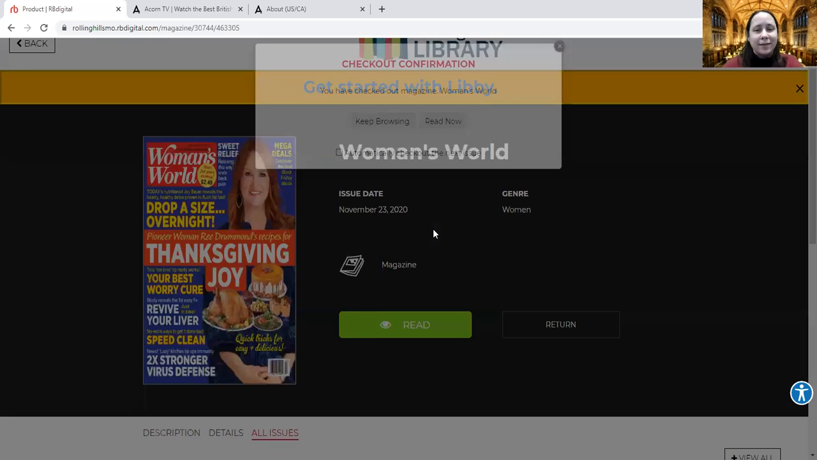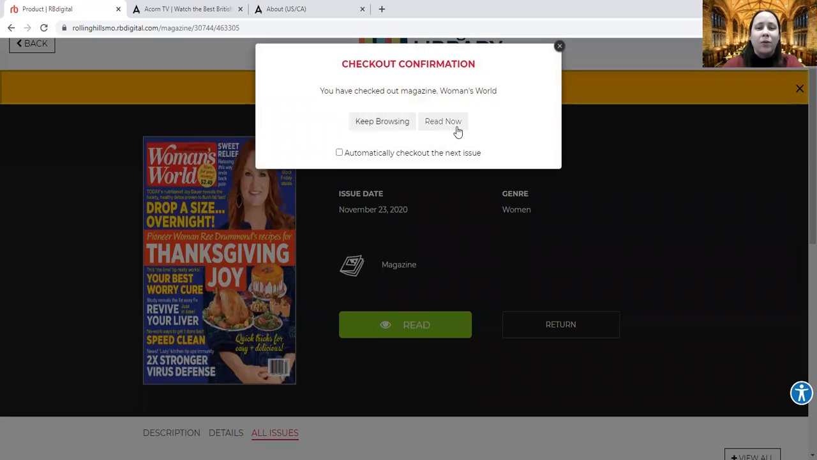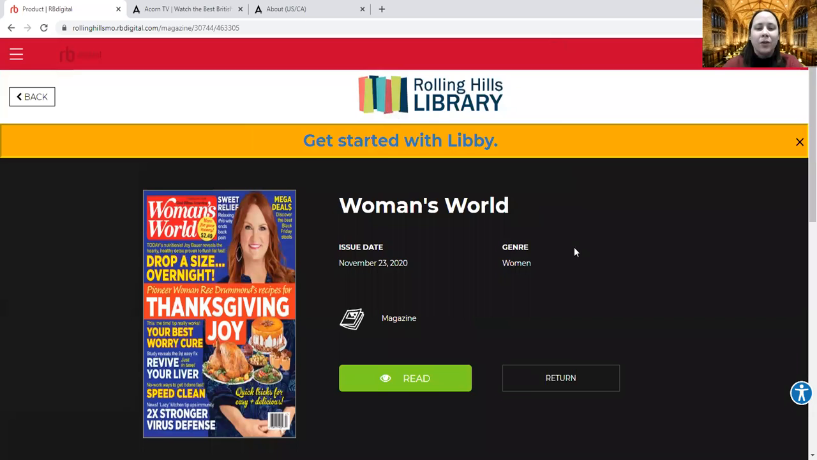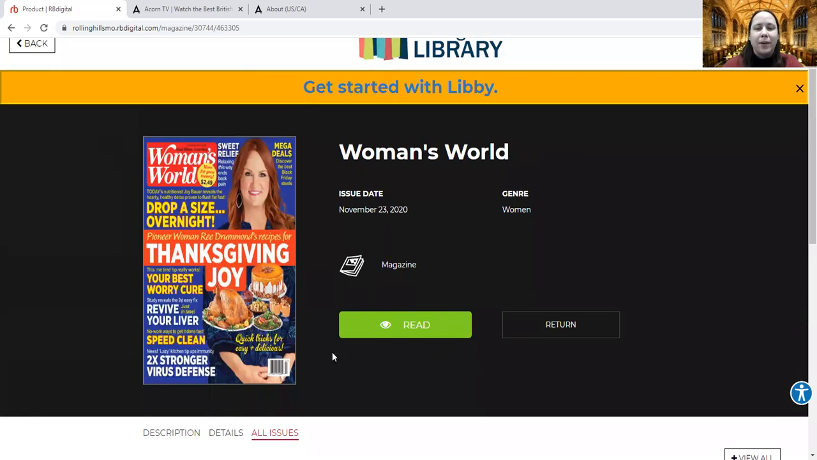And it takes a second. And then you can either keep browsing or you can read your magazine now. You can choose to automatically check out the next one if this is something you read a lot of. There's also a big green read button here, or a return button if you're done with it.